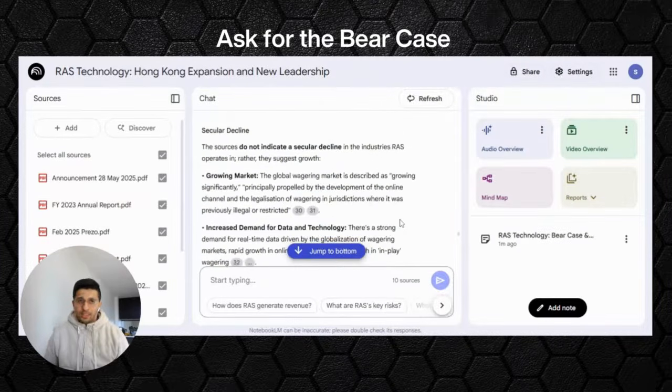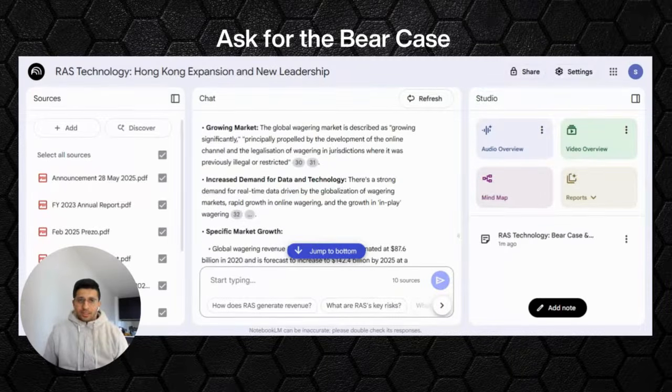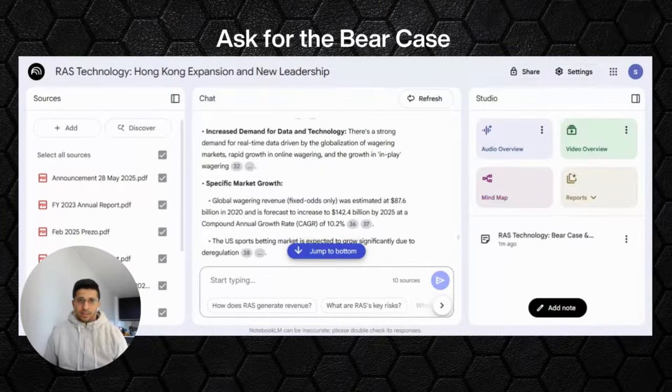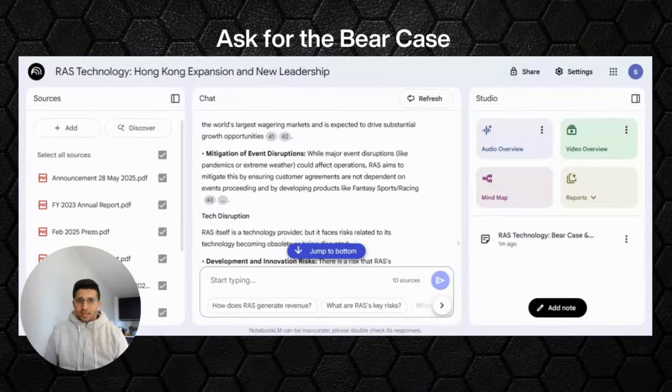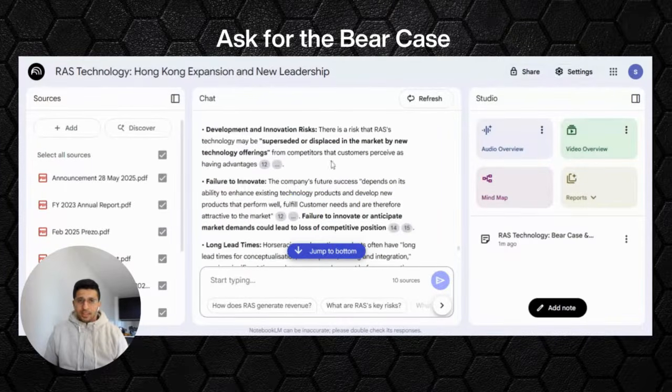So I'm not fully concerned about that. It does not indicate a secure decline, which is positive. Growing market, which is good. Increased demand. So quite a few positives for the business. I can't see any crazy red flags at this point.